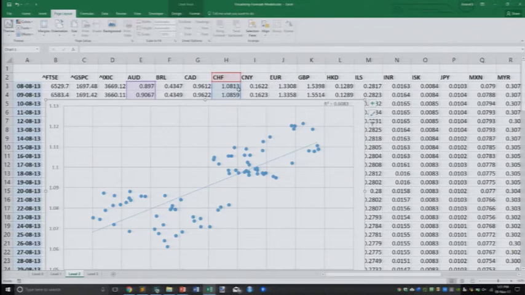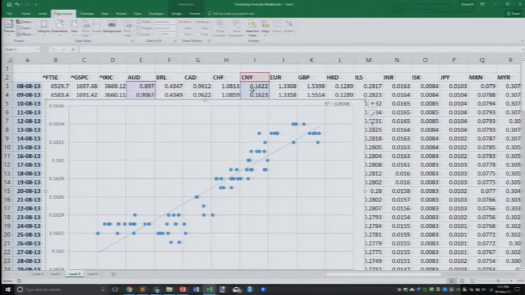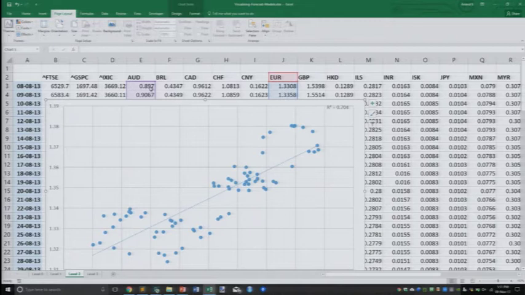Australian dollar versus Swiss franc. There seems to be an even stronger correlation between these two. Australian dollar versus Chinese yuan, even stronger, about 80% for those of you who can't read from the back, but you can see from the curve that, and Australian dollar versus the euro is even more strongly correlated.